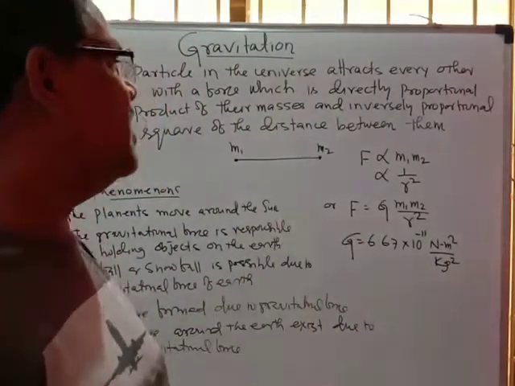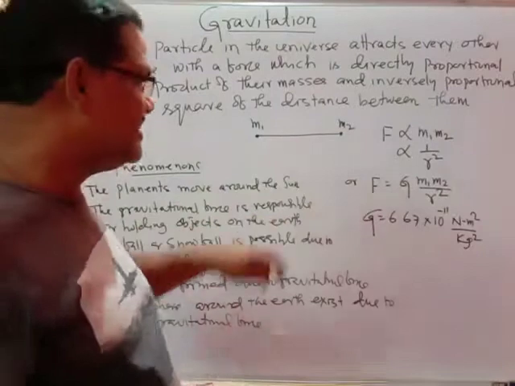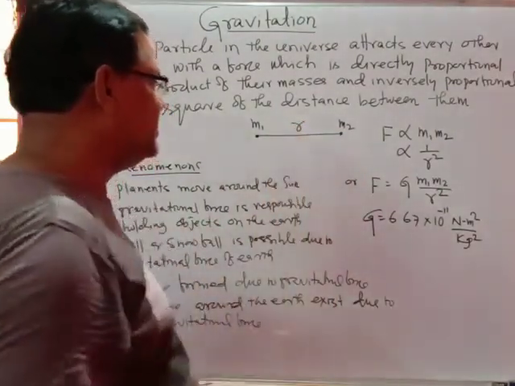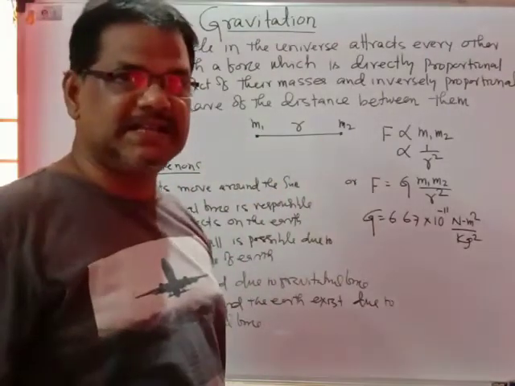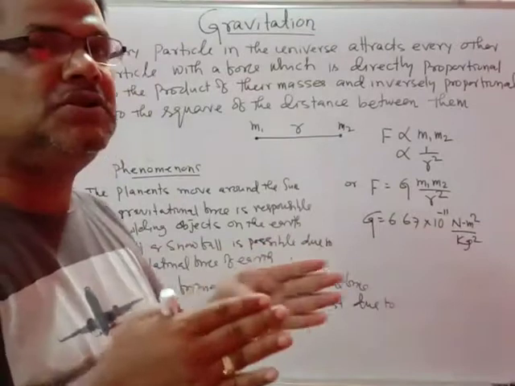If the two masses m1 and m2 are separated by a distance r, a force exists between the two masses.